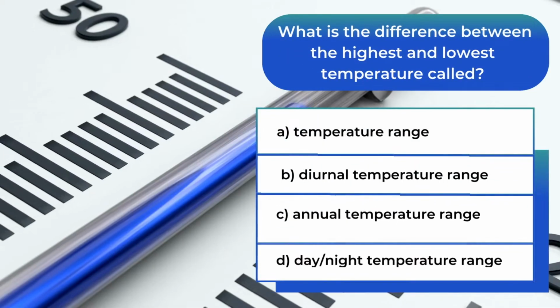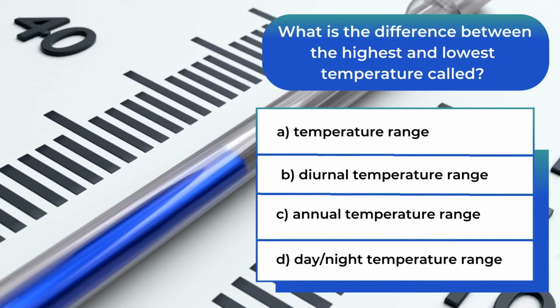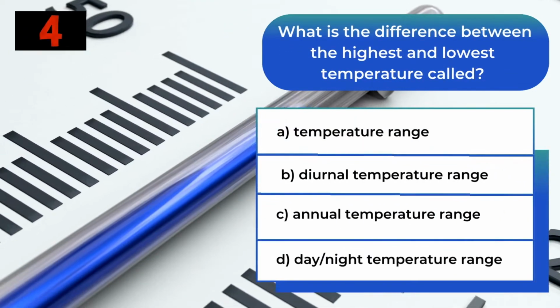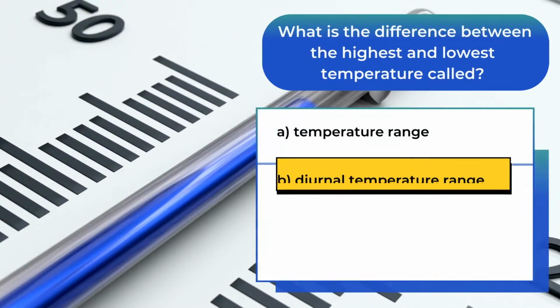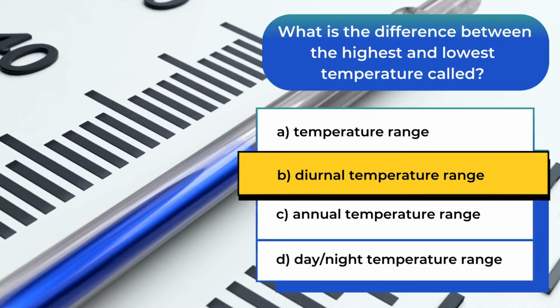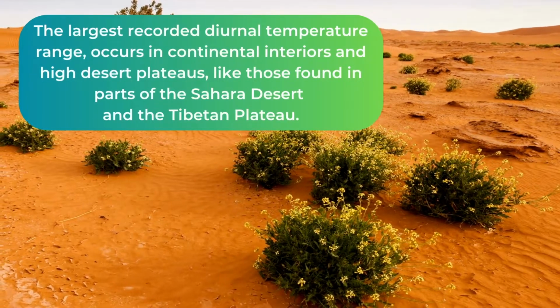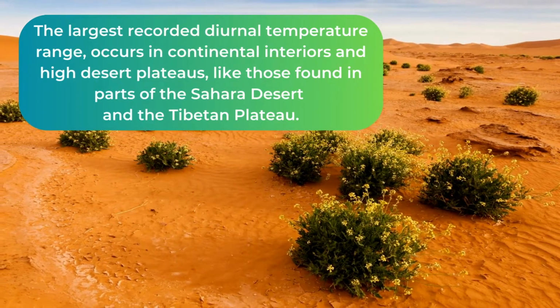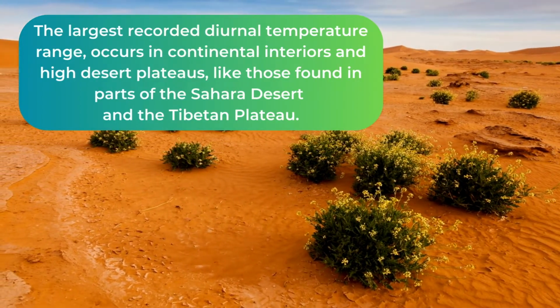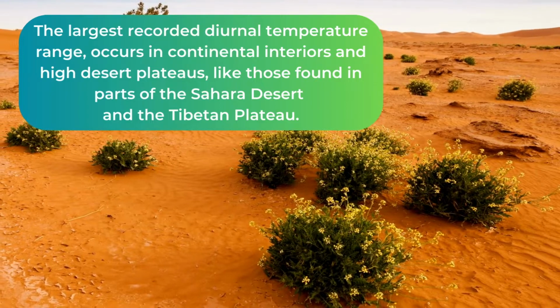What is the difference between the highest and lowest temperature called? The answer is B. Diurnal temperature range. The largest recorded diurnal temperature range occurs in continental interiors and high desert plateaus, like those found in parts of the Sahara Desert and the Tibetan Plateau.